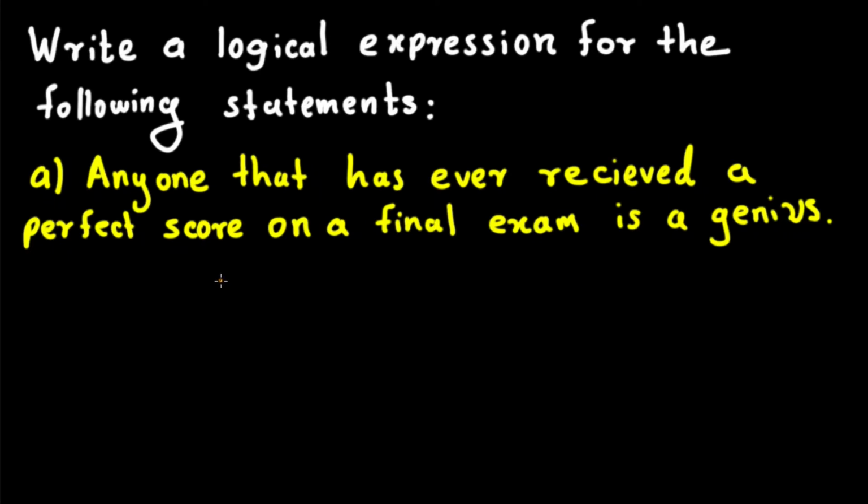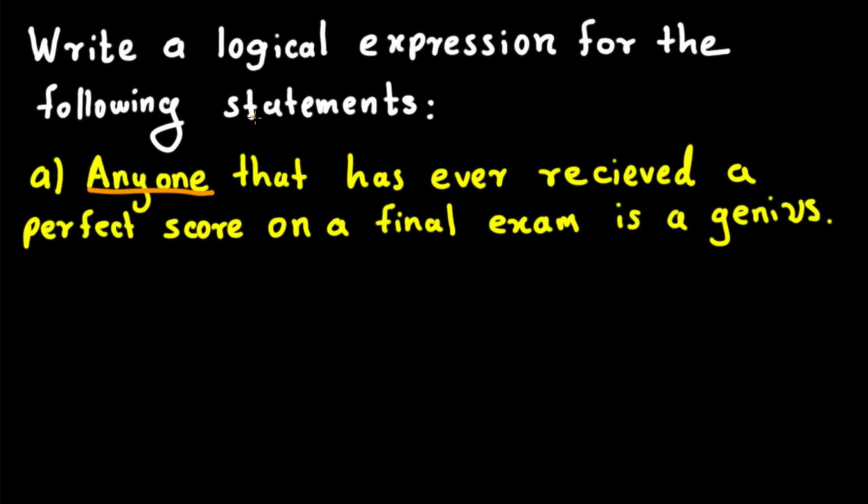In this video we are going to see how to write a logical expression for the following statements. Now let's look at the first statement. Here it says anyone that has ever received a perfect score on a final exam is a genius. Now here we have to look at the keyword anyone. So when we have anyone, we have to use for all.